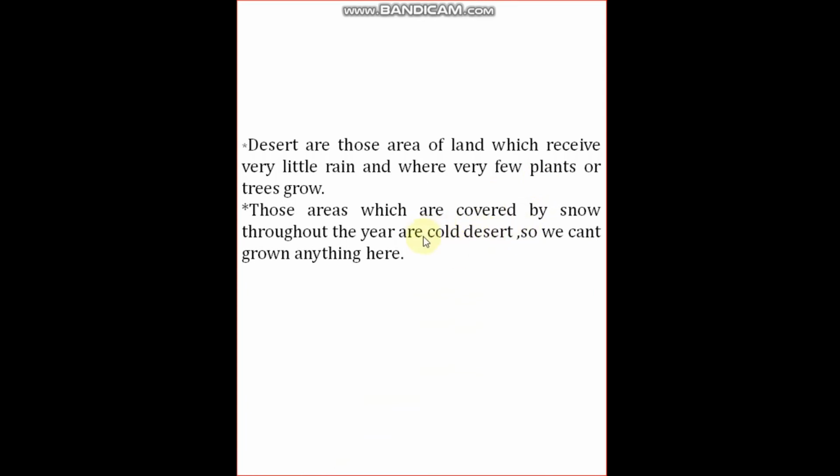What is the coldest desert? Those areas which are covered by snow throughout the year are called the coldest desert. So we can't grow anything here. If the area of desert is completely surrounded by snow, we can't grow any plant or tree.